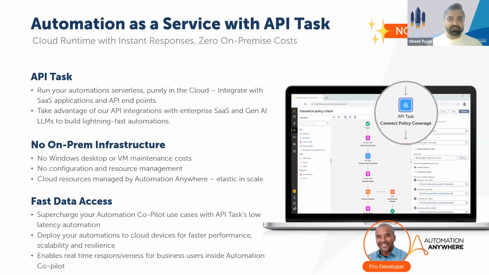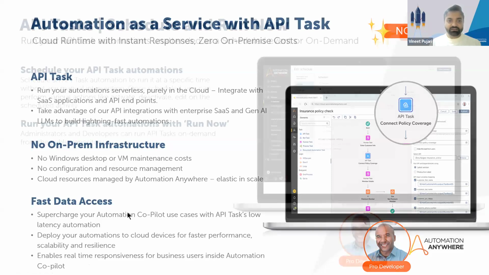And then these are great for scenarios where a human user is interacting on a form and they want to do an automation. The automation runs in the background, surfaces data back to the human user in real time, as well as they can do asynchronous processing. Any modern application that has APIs, API tasks can connect to it, do the automation without having to rely on some of the less resilient automations like UI-based automation. With that, I'll go to the next slide here.